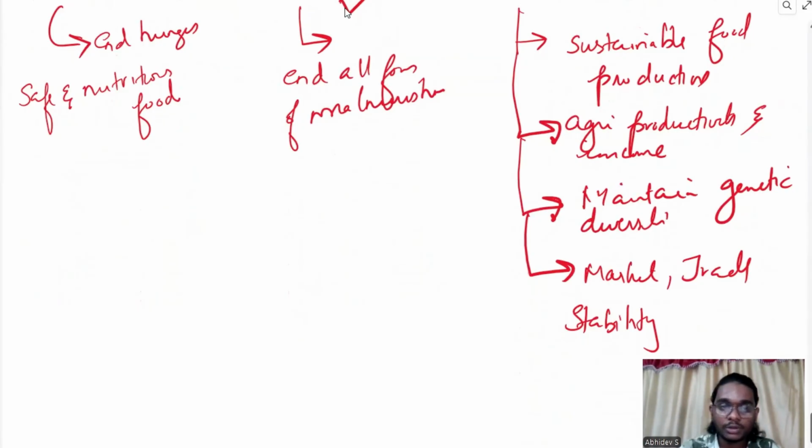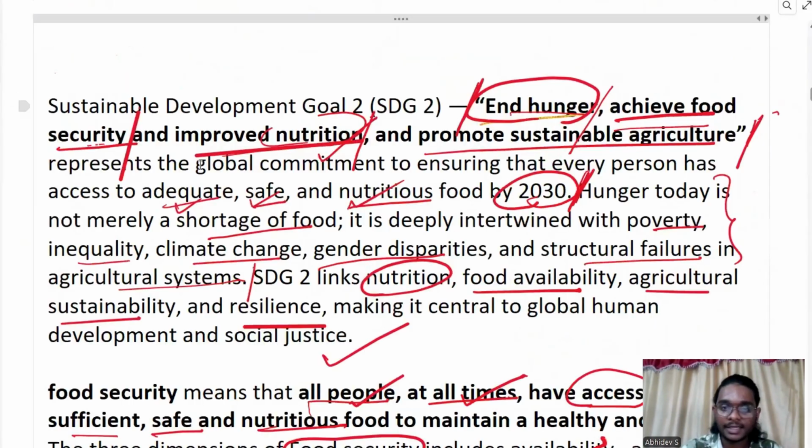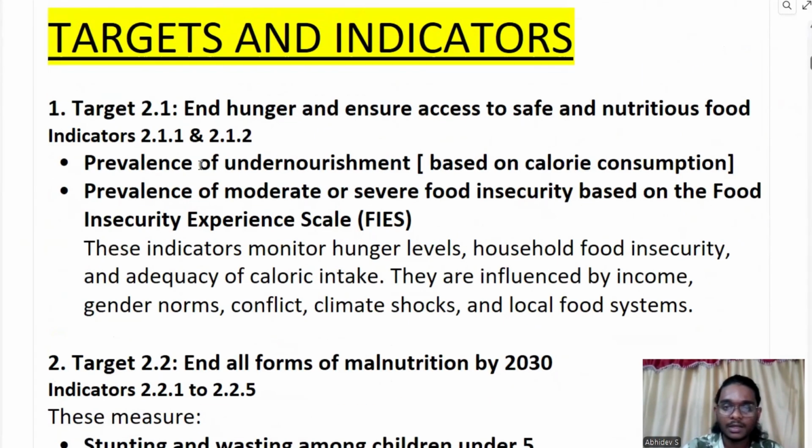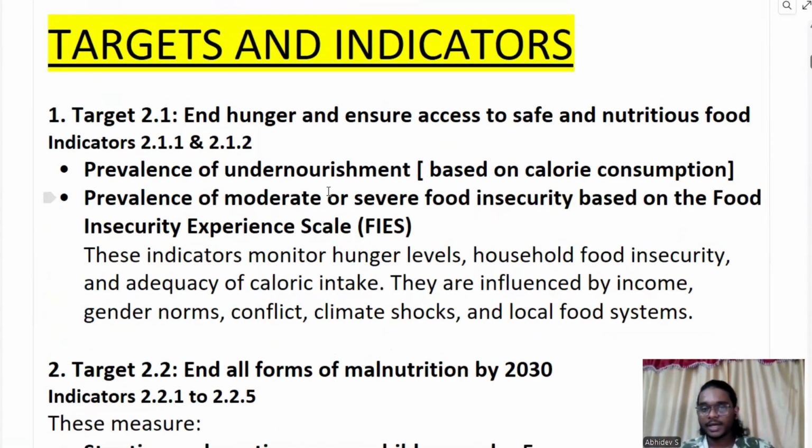Okay, let's move on to discuss in detail the targets and indicators. So the first target is to end hunger and ensure access to safe and nutritious food. To end hunger and ensure access to safe and nutritious food. So how can we make sure that this target is achieved?